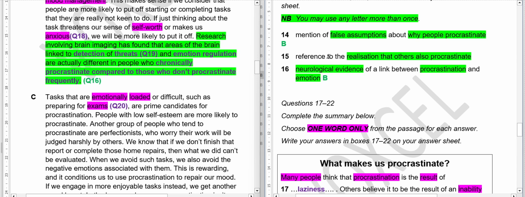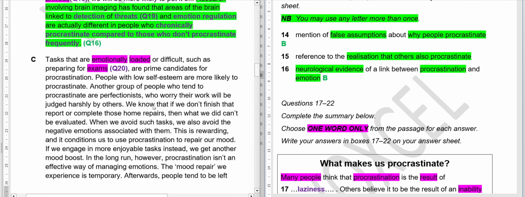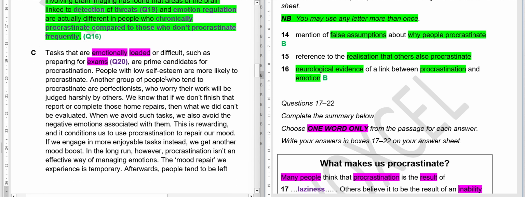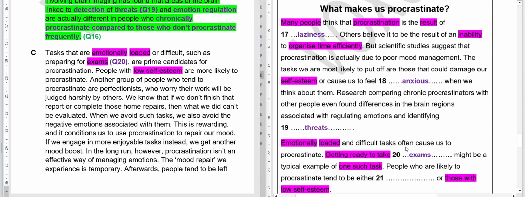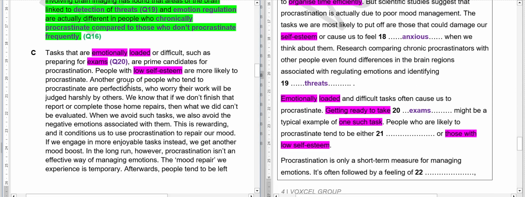Okay, let's read this question again. Reference to realization, others also procrastinate. Let's see if it is written here or not. People with low self-esteem. Okay, here it is written low self-esteem. People with low self-esteem are more likely to procrastinate. Another group. So another group is either or. Another group of people who tend to procrastinate are perfectionists who worry their work will be judged harshly by others. So what should be the answer here?